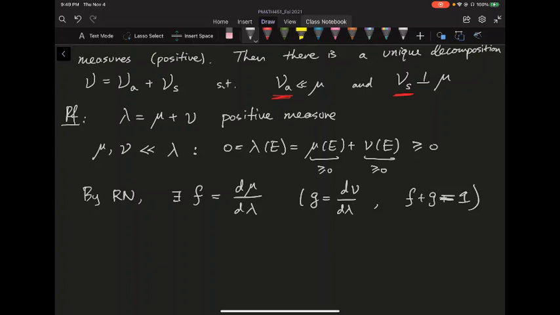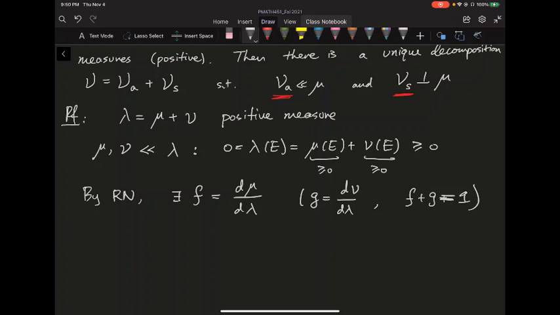The idea is I now want to decompose this new measure into a singular part. What singular basically means is that it only takes value when mu is not taking any value. It looks as if when mu is equal to 0, that's where the singular measure is going to be supported. And the other one I want to make absolutely continuous.